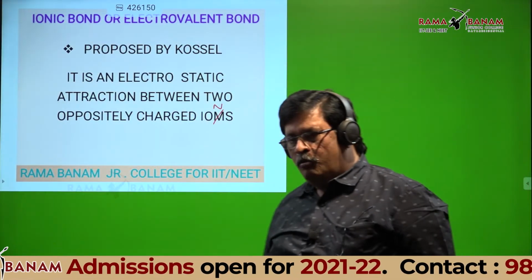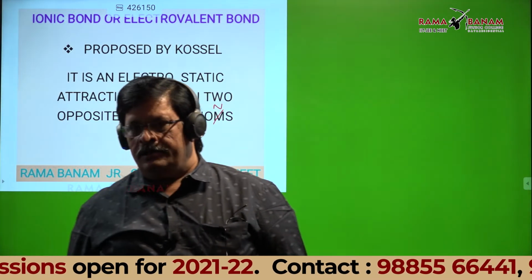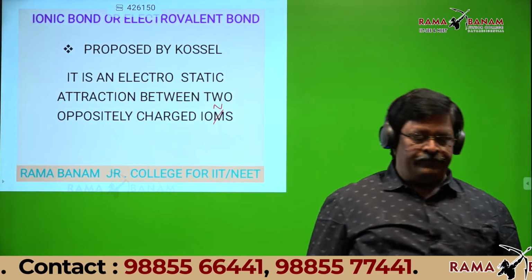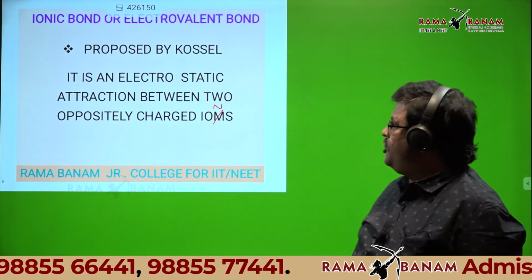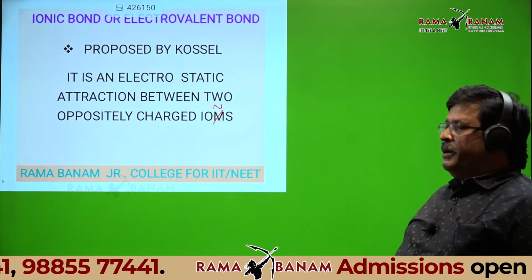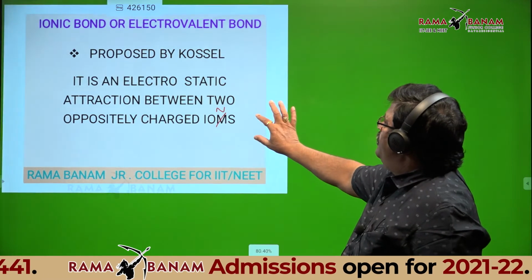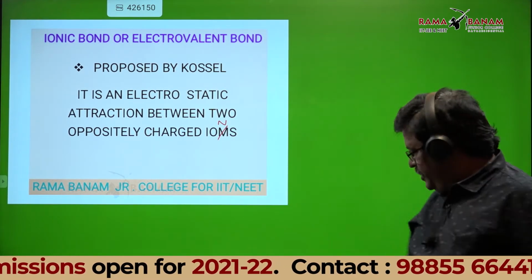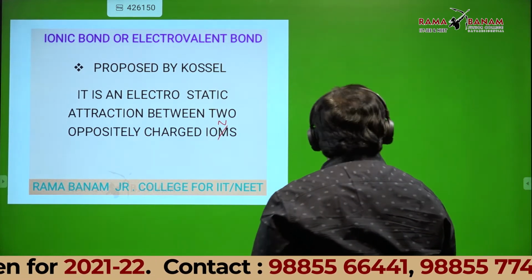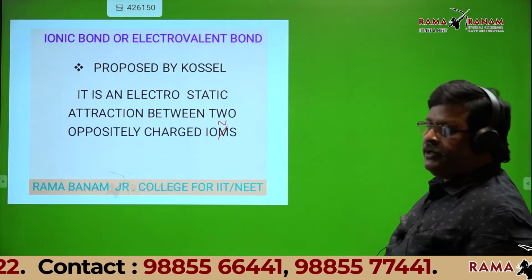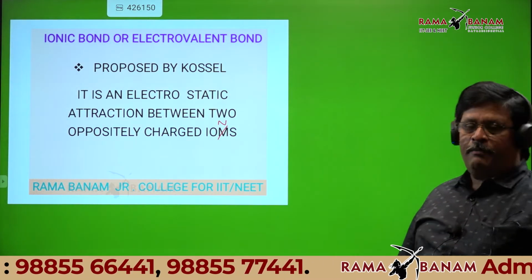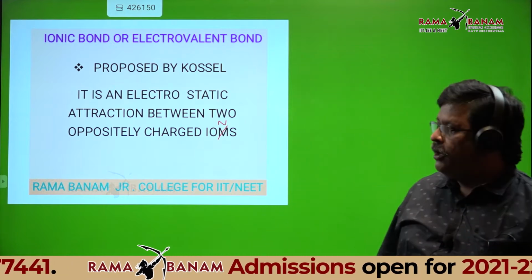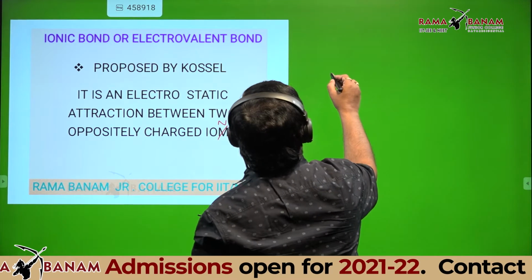I'll give 3, 4 molecules or ions related with yesterday's topic, and after that today we'll start ionic bond and formation of ionic bond. So before that, just recall the last class concept. I'll write a few examples. You identify whether they obey the octet rule or disobey the octet rule.